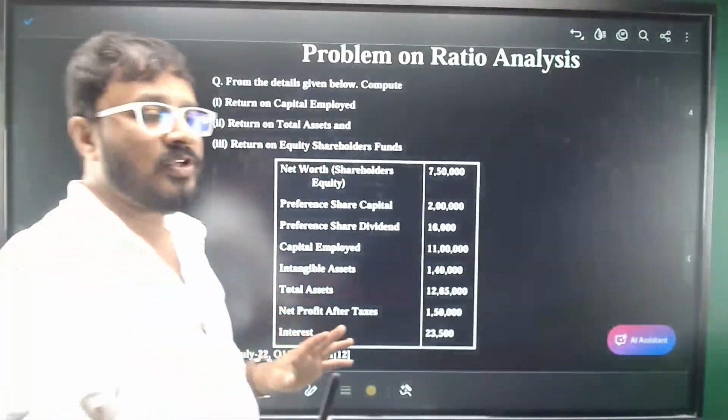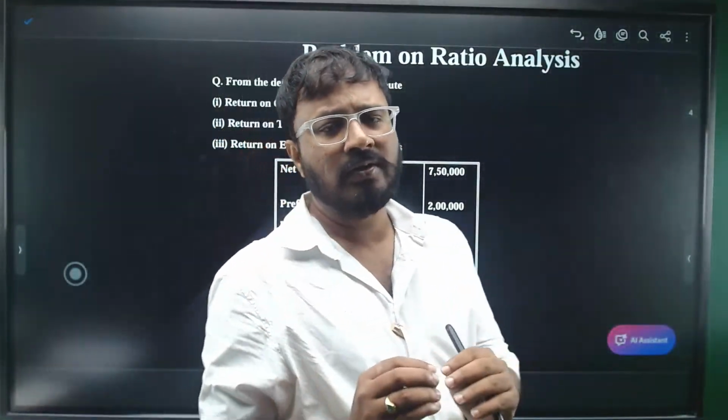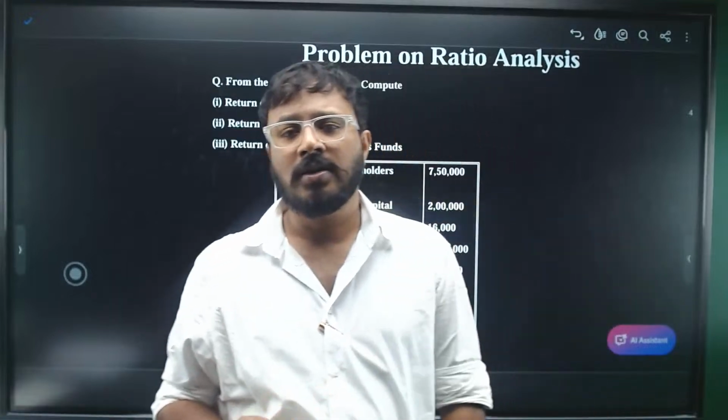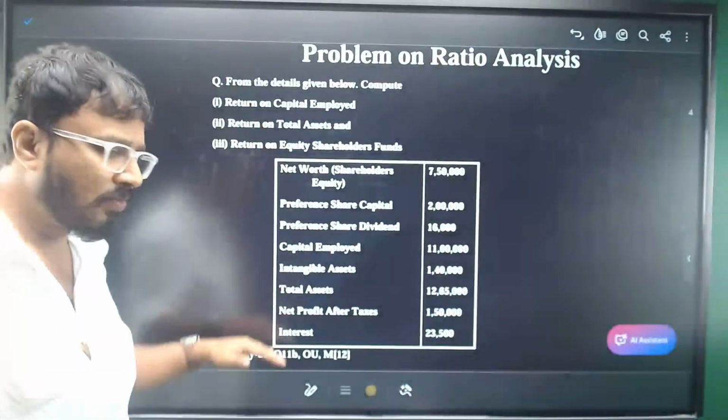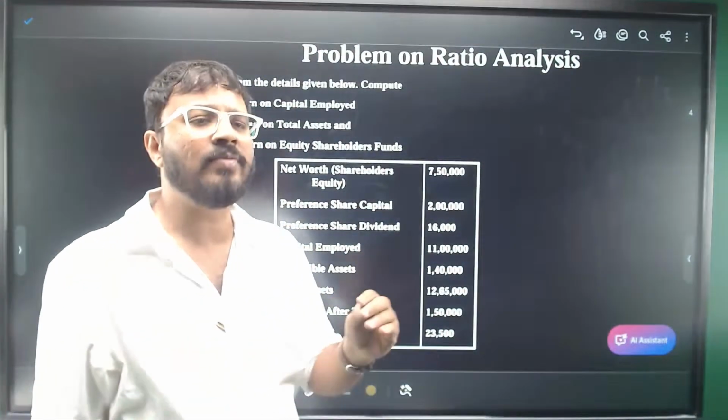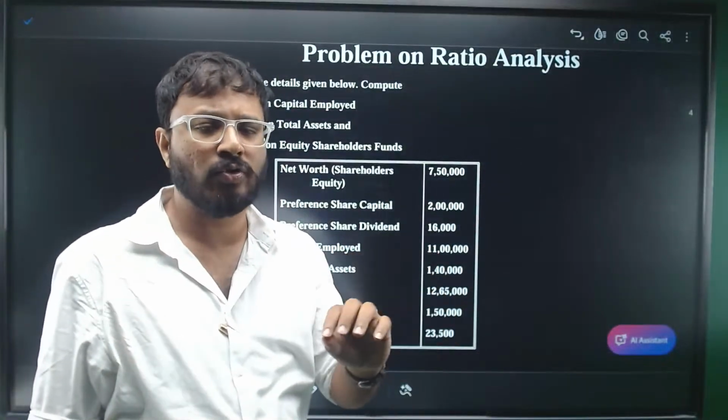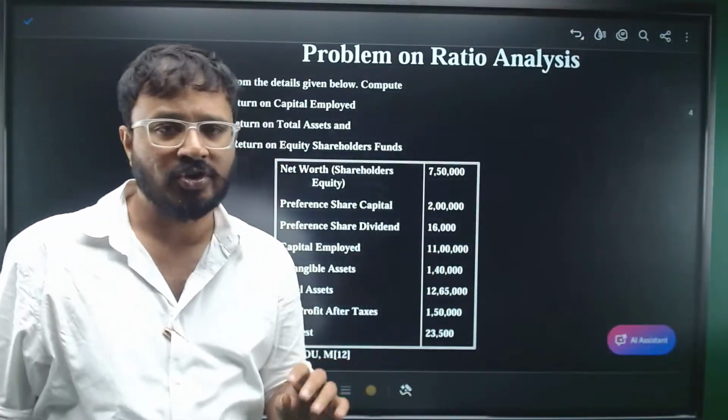We look at a problem based on ratio analysis. Simply, if you know the formulas, information will be given to you in the question. Mostly direct, sometimes indirect. You need to have one or two more formulas to get the information required.